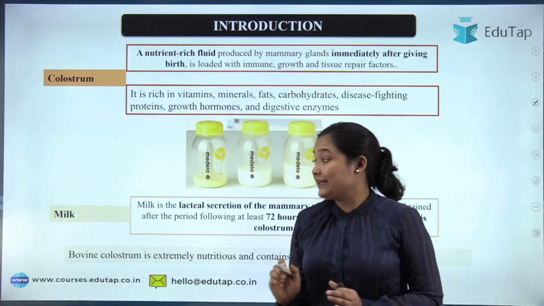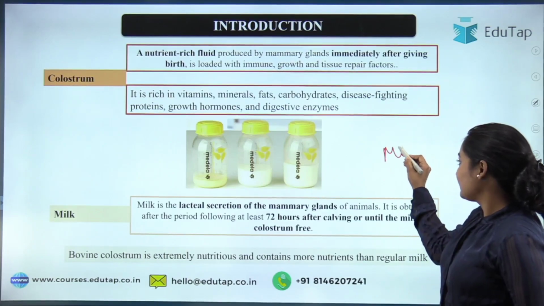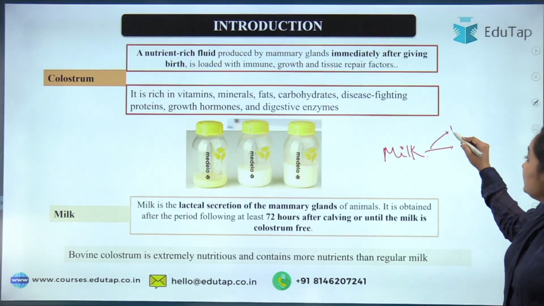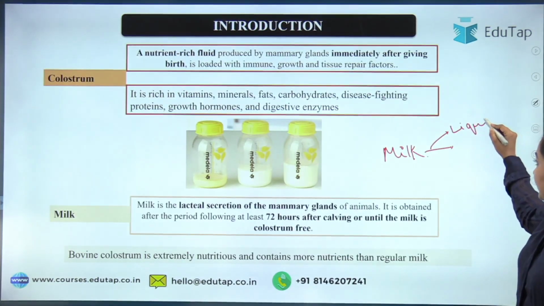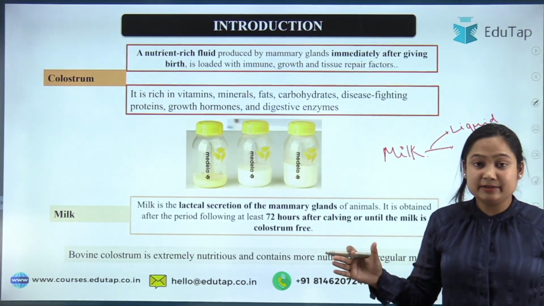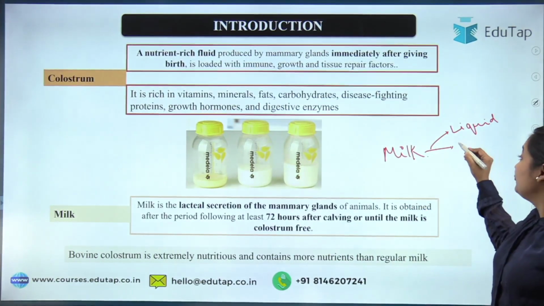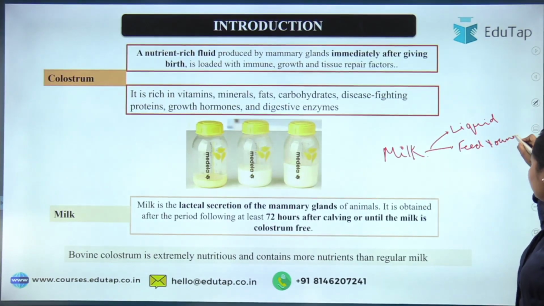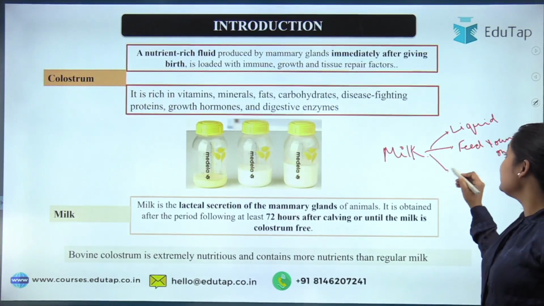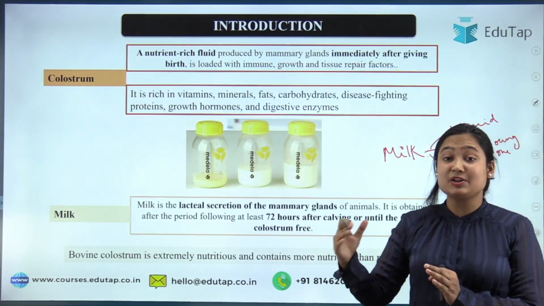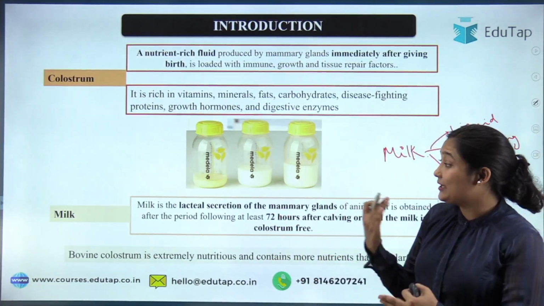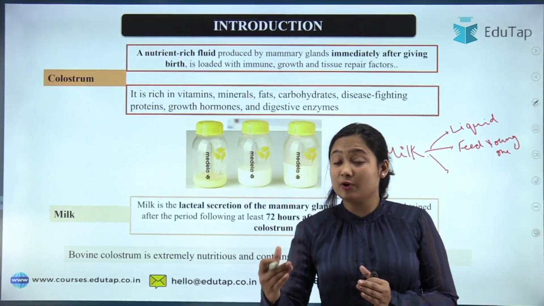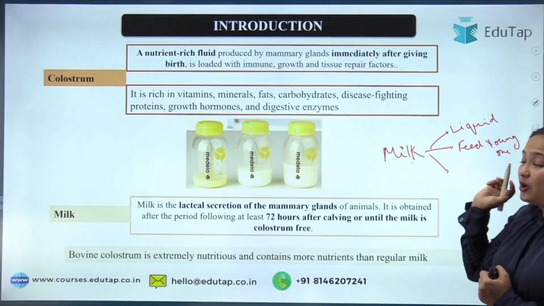So first of all, what is milk? Milk is a nutritious liquid that is produced by the mammary gland in mammals. Why? To feed the young ones. Because in young ones the digestive system has not been developed yet, so if they take any solid food, they won't be able to digest it. So they are totally dependent on milk for nutrition.